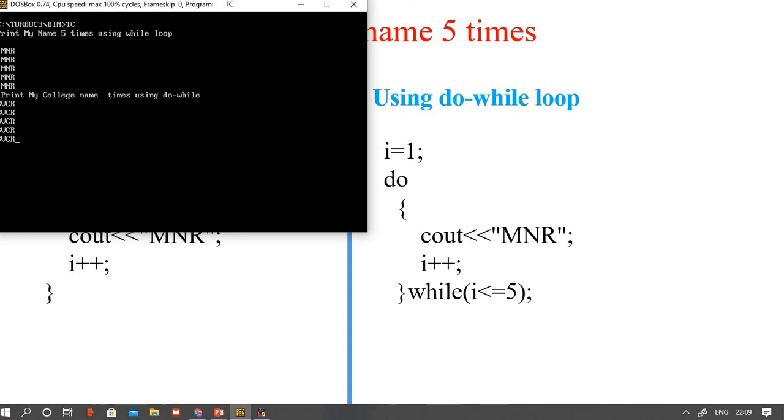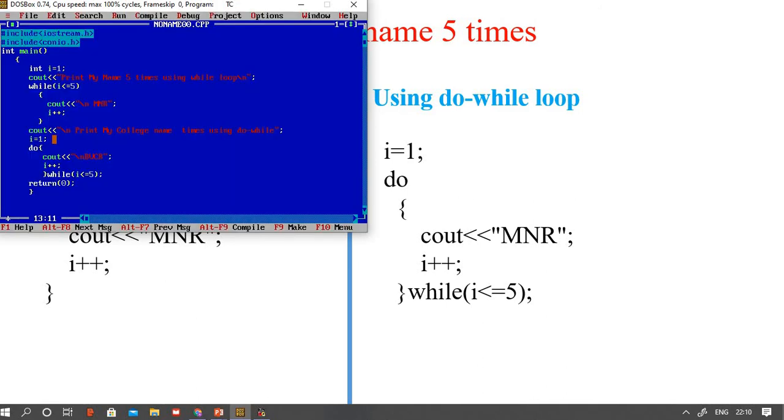So you see this result. What you observe here: print my name 5 times using while loop, so MNR is displayed 5 times. And print my college name 5 times using do while, that is BVCR is also displayed 5 times. This is the program, explained and differentiated about the while loop and do while.